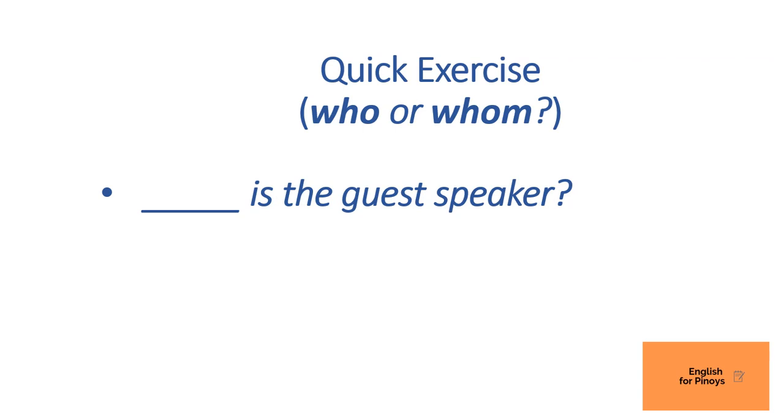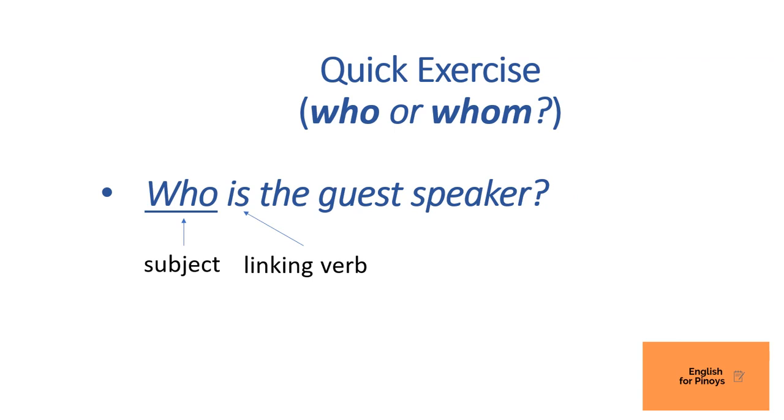Here's another one. Blank is the guest speaker. Now that's really easy. This time you have a linking verb after the blank. Therefore, you're using the subject form of the pronoun. So the correct answer is who. Who, that's the subject, is, that's the linking verb, the guest speaker. So you can replace that with he, she, or you can mention a name, a proper noun. Who is the guest speaker? He is the guest speaker, or Eric is the guest speaker, right?